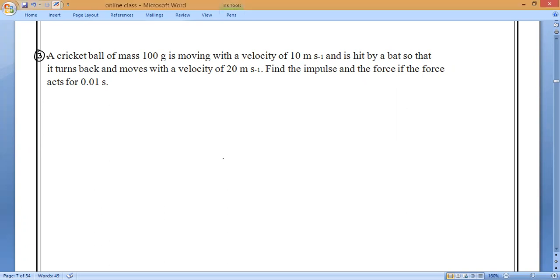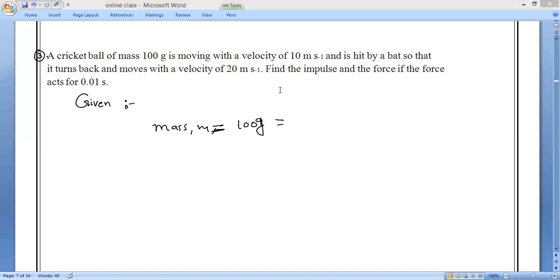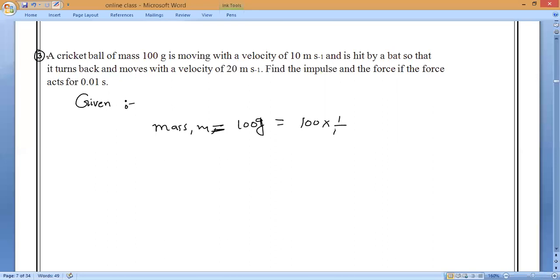So what they are saying is a cricket ball of mass given. Given data, tell me what is the mass given? Mass is equal to 100 gram. 100 grams means how many kilograms? Danishka, try to answer. 100 grams converting into kilograms: 100 into 1 by 1000 kilograms. So the zeros will get cancelled. 1 by 10 means what, guys? 0.1 kilogram. That's all.